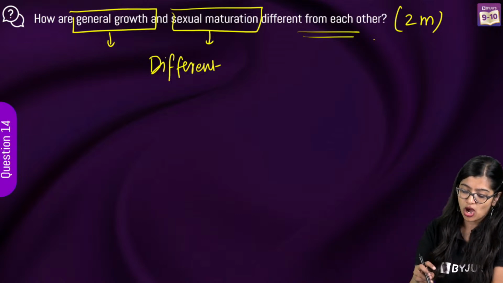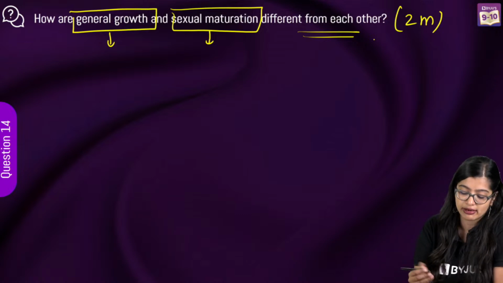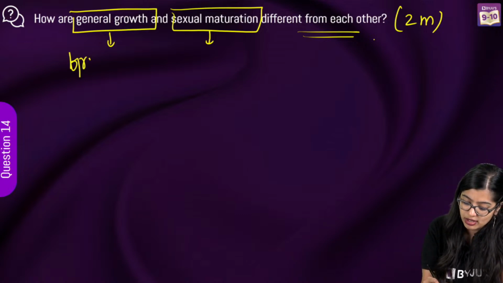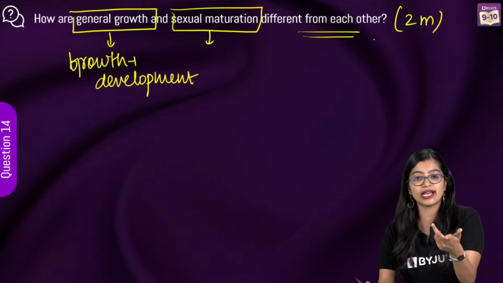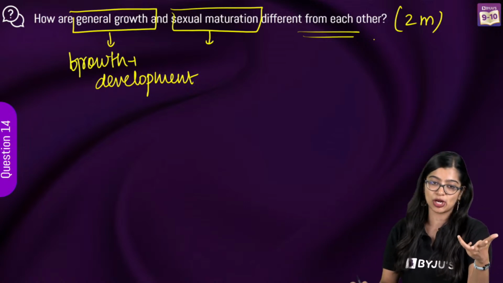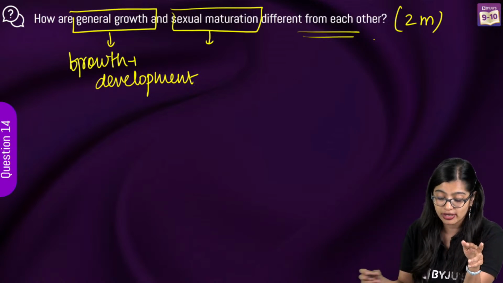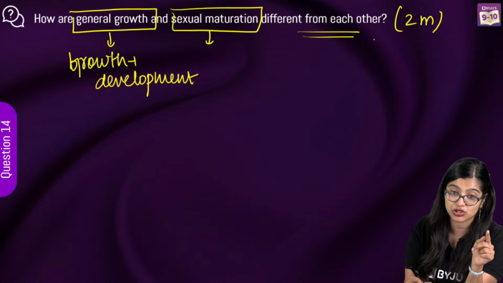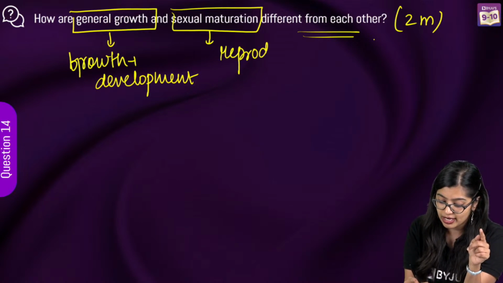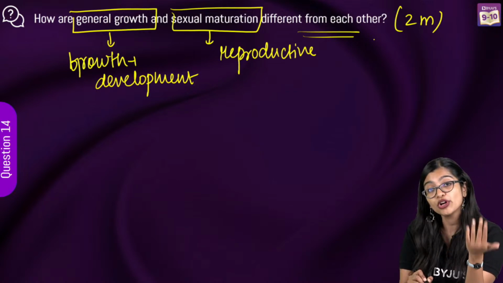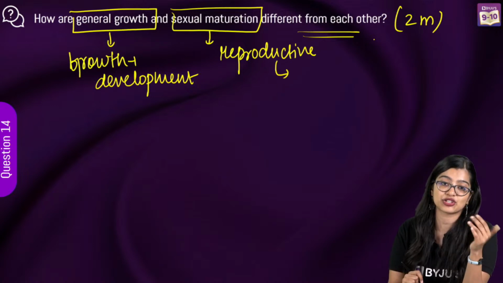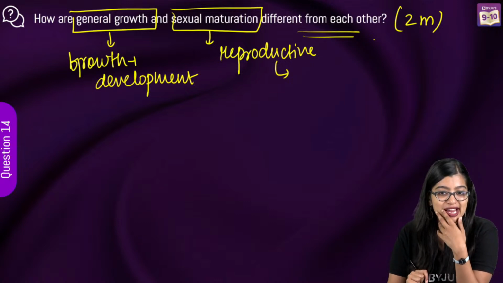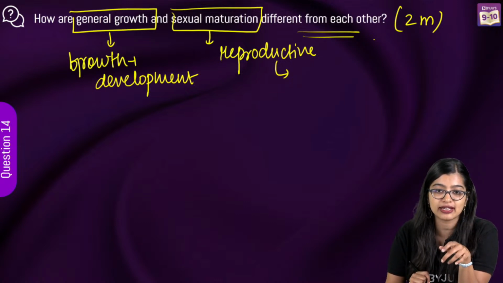So in this case, when you talk about general growth, what is general growth? General growth is nothing but the growth and development of the body, right? So increase in height, change in voice, all that you told me, very good. It is a normal growth that occurs. Reproductive maturity or sexual maturation is maturity of the reproductive organs, or what you could also say is that sexual maturation is for attaining that sexual maturity, like you have told me, right? Very good, Aditi, very good.